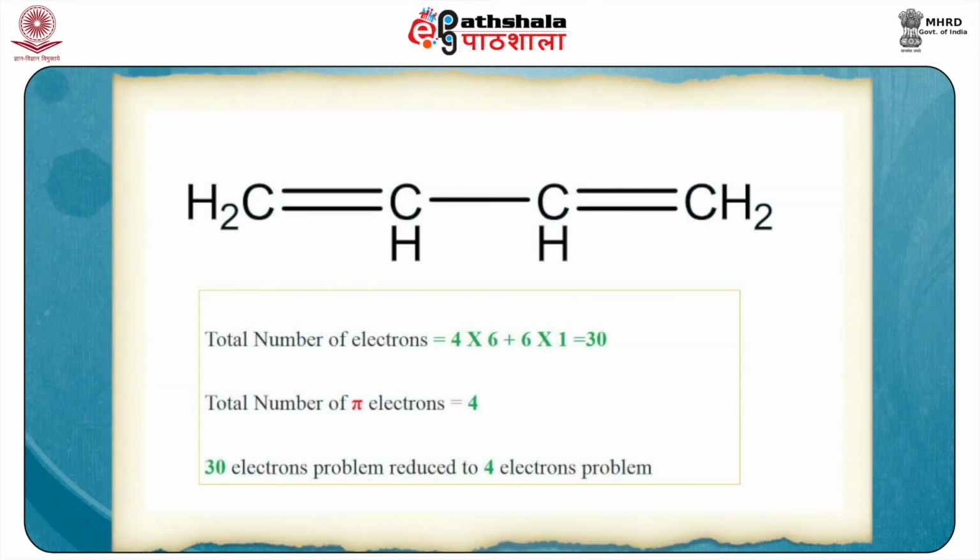Similarly, in butadiene, if you calculate the total number of electrons, the total number of electrons is 30, but then there are only 4 sp2 hybridized carbon atoms, each contributing 1 pi electron. Therefore, this 30 electron problem is reduced to 4 electron problem. So this is a very big advantage of the HMO.